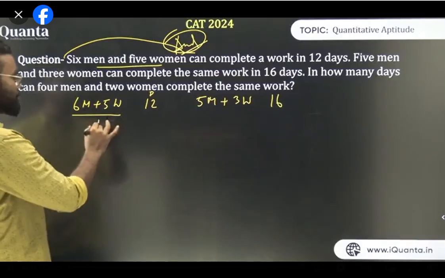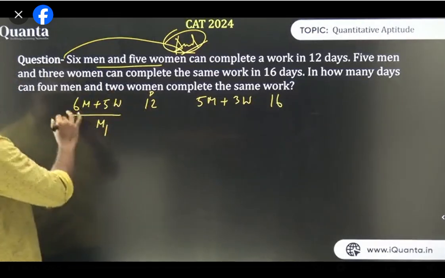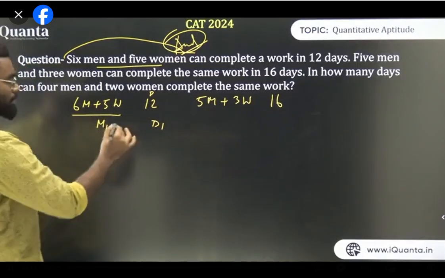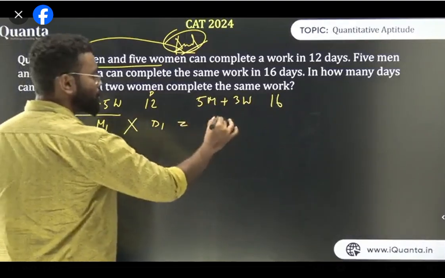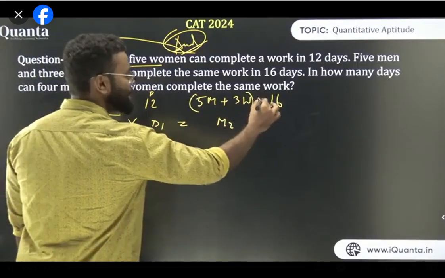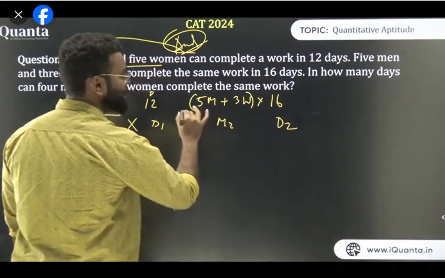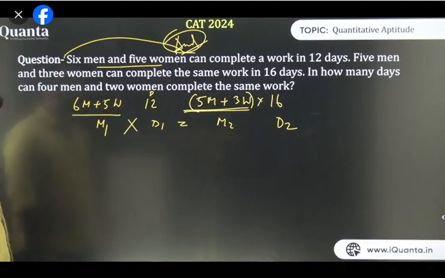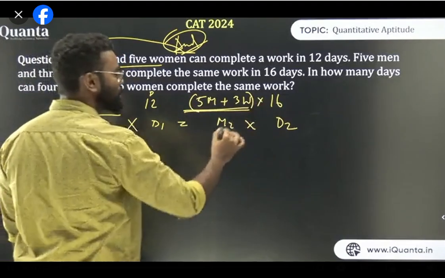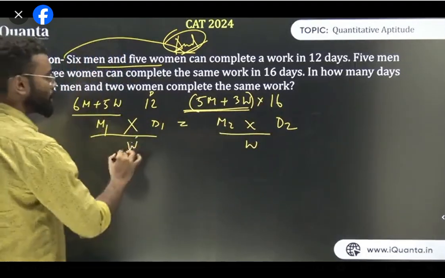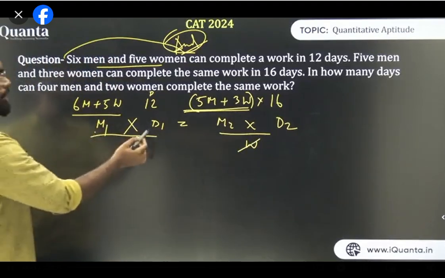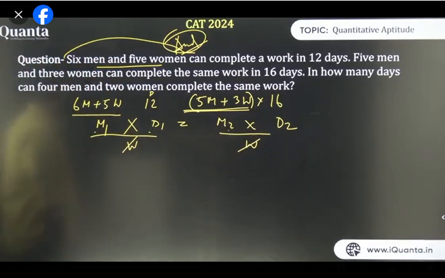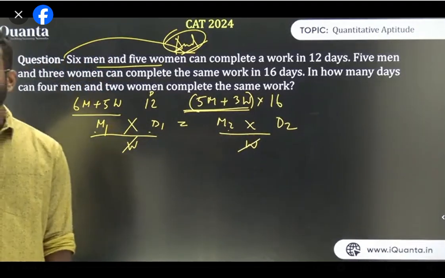Now I can use M1. So this is M1. M1 has 2 variables, men and women. This is M1, this is D1, right? So I can write M1 into D1 is equal to M2 into D2. Because this entire thing is the number of men, 5 men plus 3 women. And I know the work is fixed, the same work, so work gets cancelled out. So I can write M1 into D1 is equal to M2 into D2. Is it clear, guys, all of you?